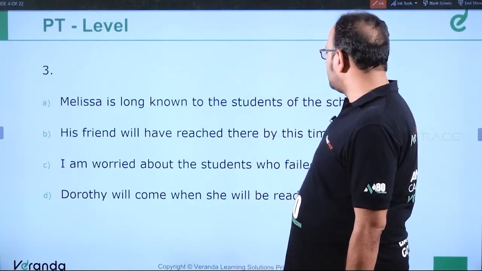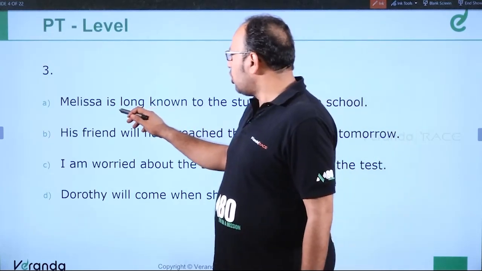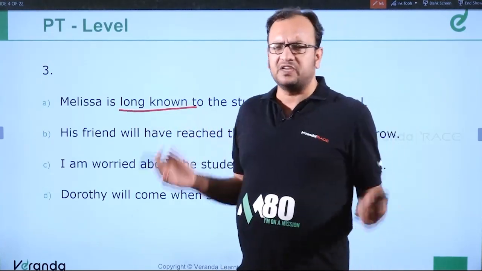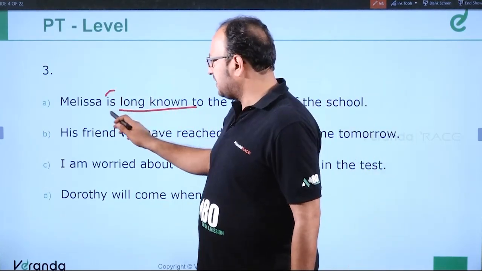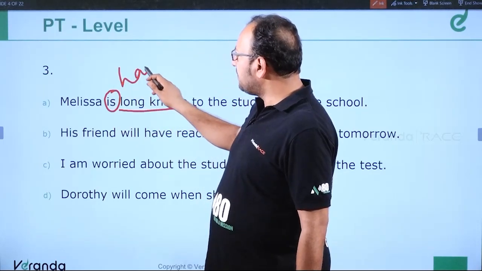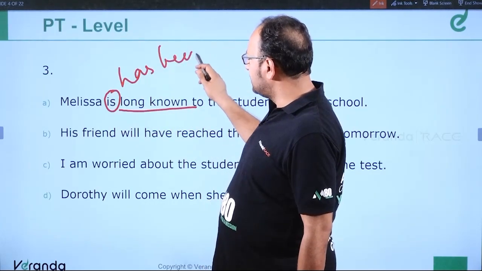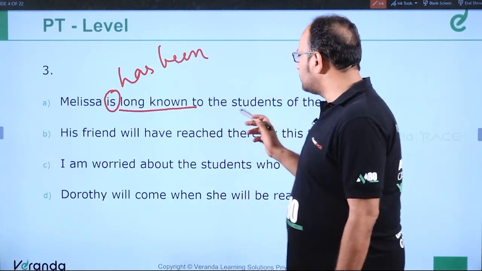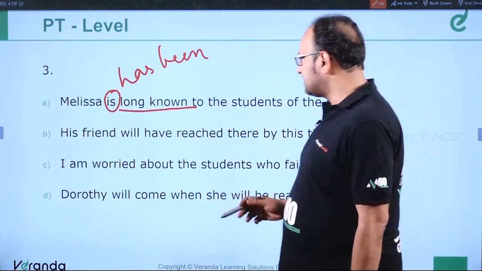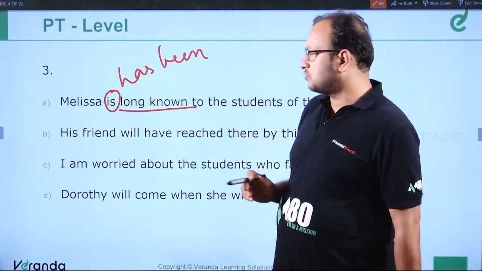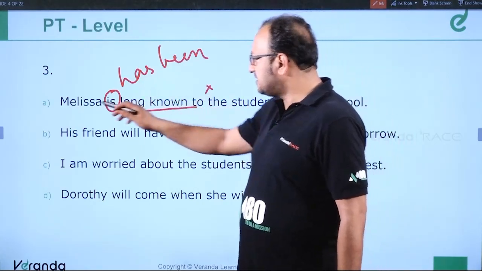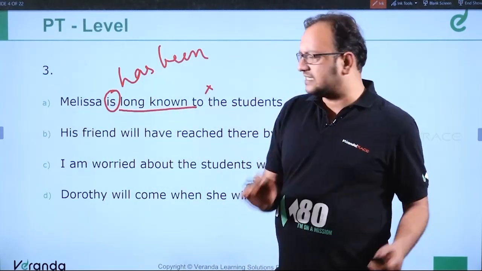Melissa is long known to the students of the school. See, long known, this is a kind of duration. So it should be present perfect, has been. The present perfect of is has been. So Melissa has been long known to the students of the school. This is the correct answer. So this is an incorrect sentence, means this is not the answer. We have to find the correct sentence.